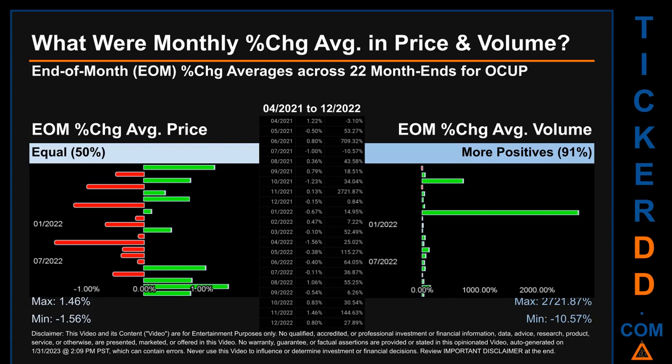From 04/2021 to 12/2020, there was an equal split of monthly percentage change in price across 22 month ends. In terms of volume, 20 out of 22 month ends had a positive percentage change. That is, 91% of month ends saw a positive percentage change in average volume. Price saw an end-of-month max of 1.46% in average percentage change along with a minimum of -1.56%. For volume, the maximum and the minimum monthly percentage change were respectively 21.87% and -10.57%.